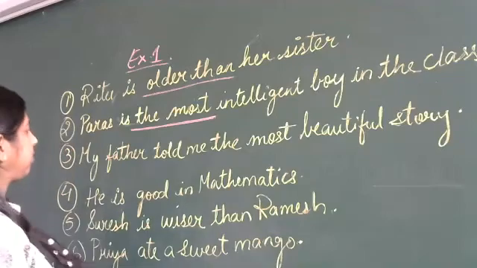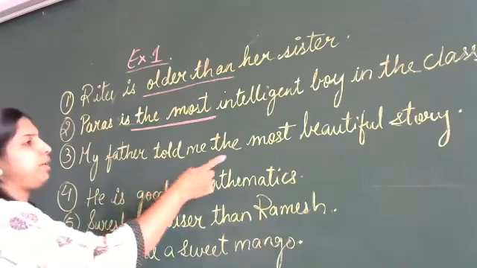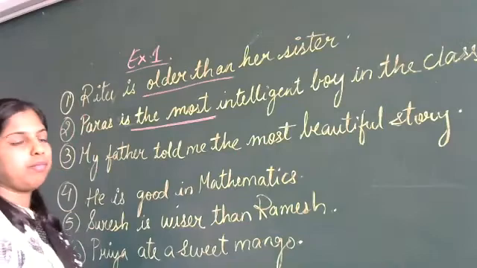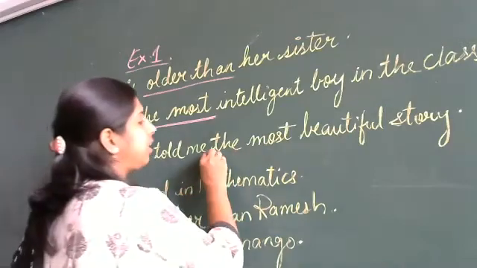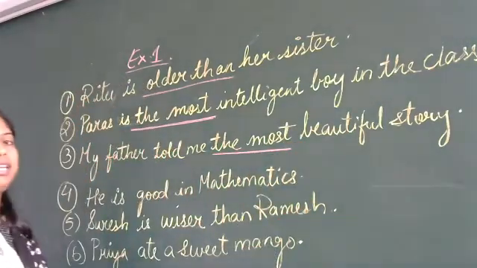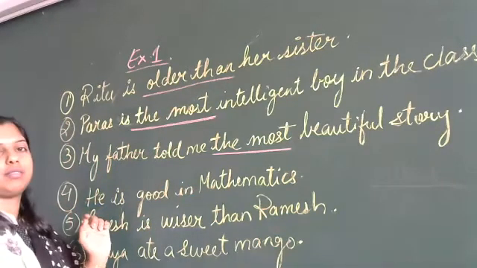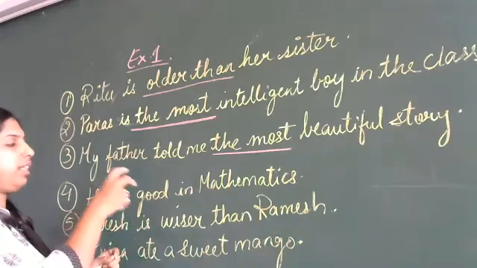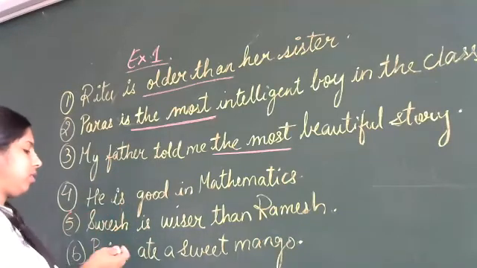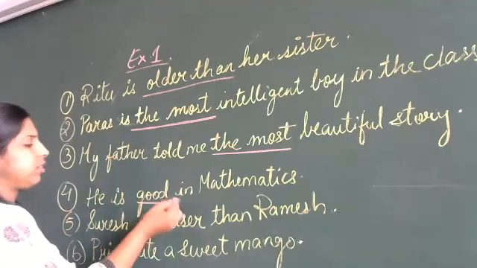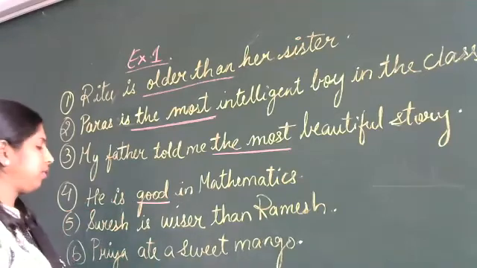Then the next, my father told me the most beautiful story. So again here the most, superlative degree. He is good in mathematics. Here there is no comparison done. We are only showing the quality here. That is good. This is positive.